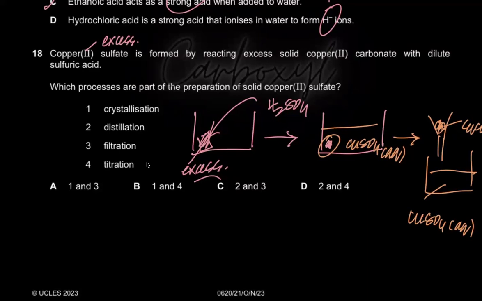It says, which processes are part of the preparation of solid copper sulfate? We already discussed the entire process. So you do have crystallization at the end. There is no distillation, man.